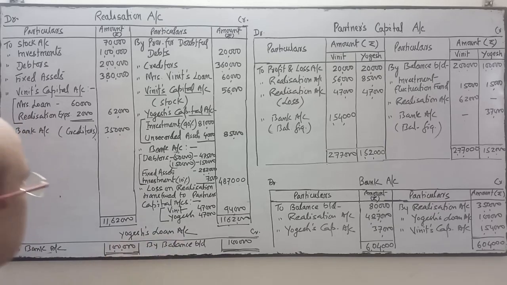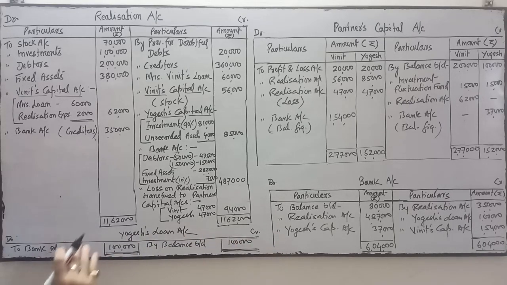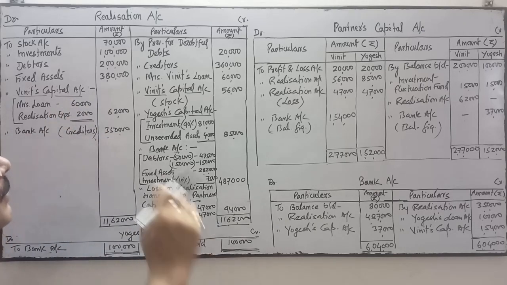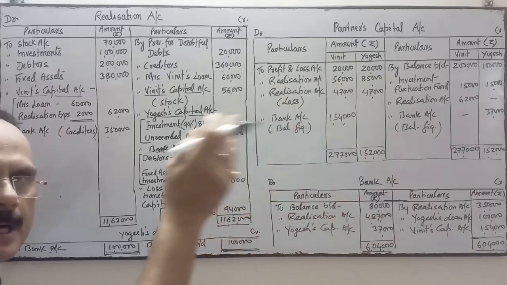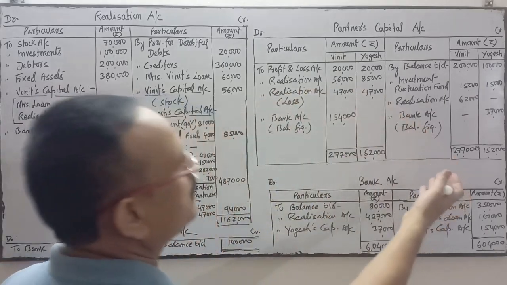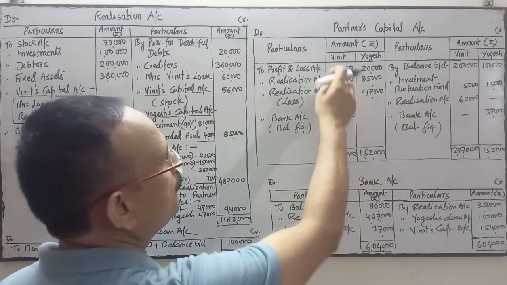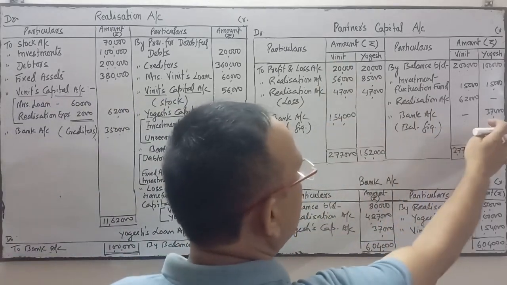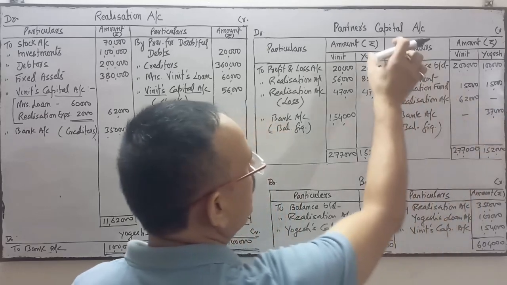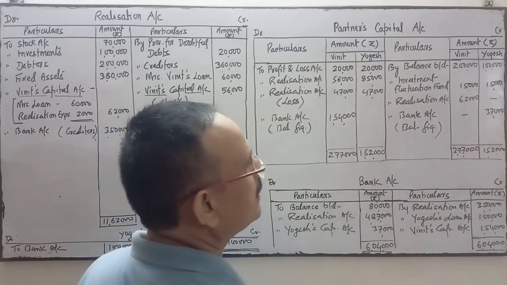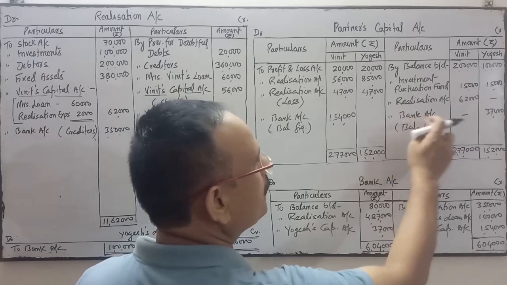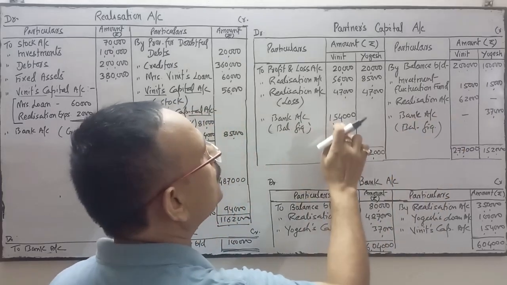Under this situation, we will divide the profit equally between the partners. Yogesh loan is transferred over here. Yogesh loan has a credit balance. So on this side we bring down the balance and do the payment. In the preferential order of payment, first we pay external liabilities, then partners loan, then partners capital. Here we pay partners capital. We pay Vineet, but at the same time we are getting the amount from Yogesh, because Yogesh's debit is more and credit is less. So this much amount we have received from Yogesh and this much amount we have paid to Vineet.